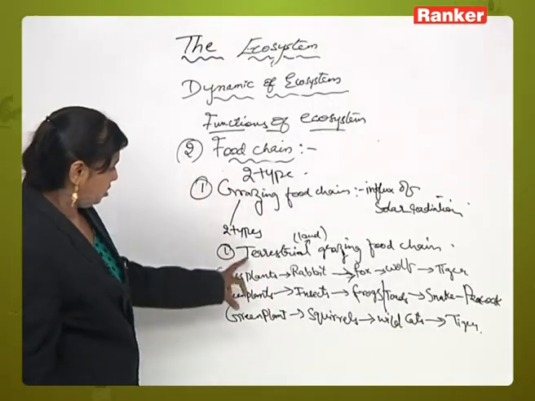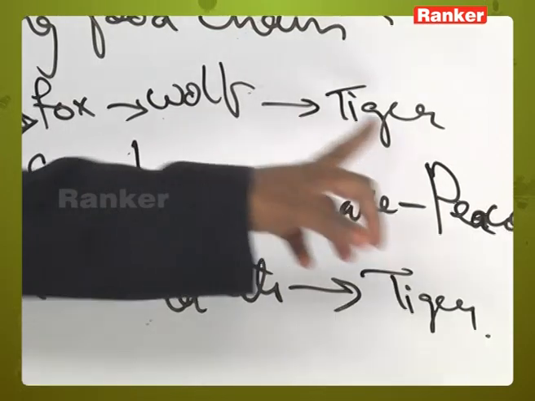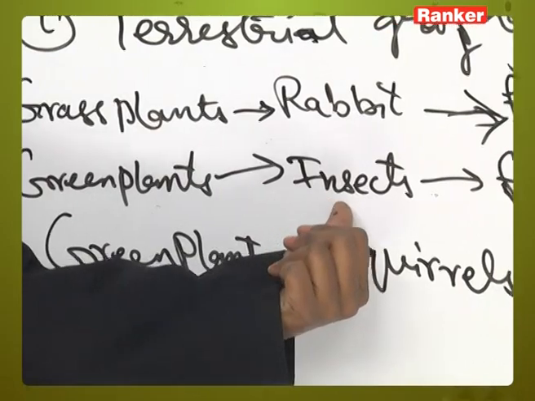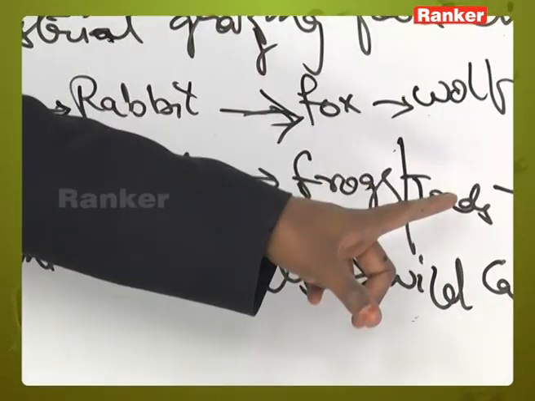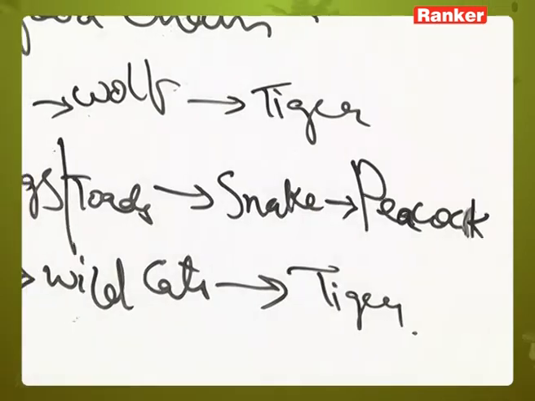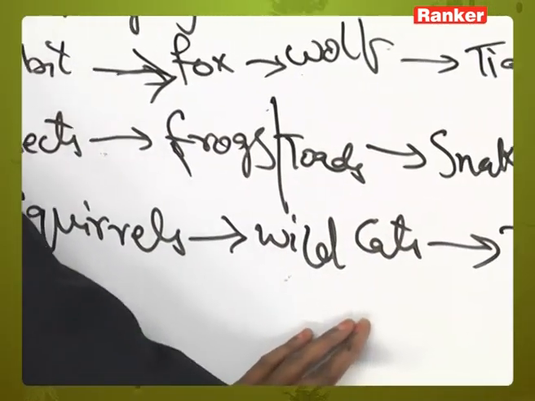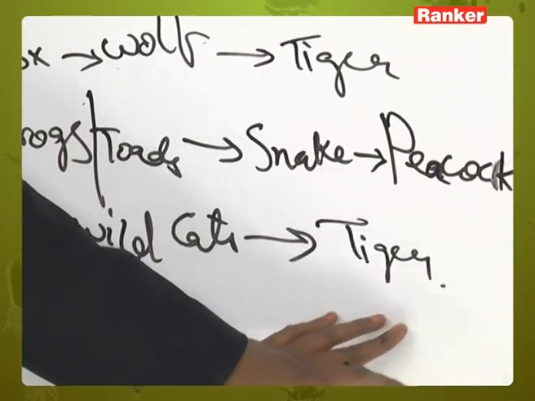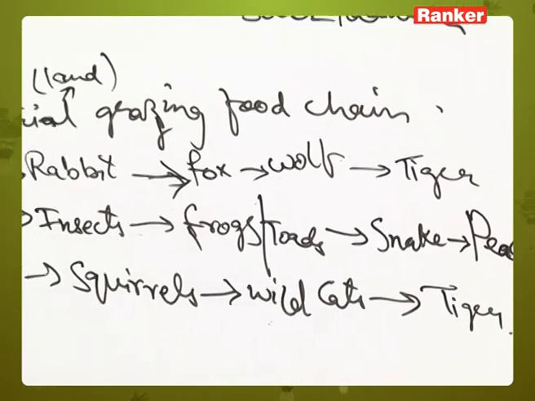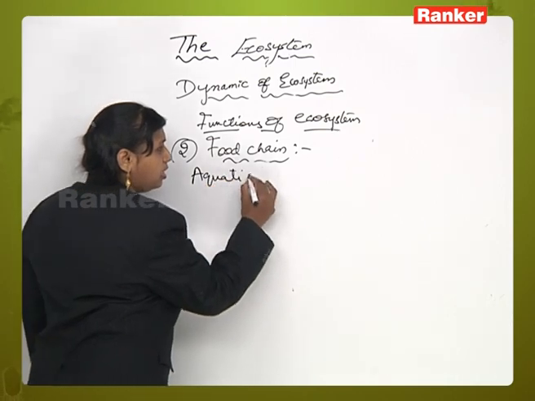Right? So grass plants are eaten by rabbit, rabbit is eaten by fox, fox is eaten by wolf, wolf is eaten by tiger. Similarly, green plants are eaten by insects, insects are eaten by frogs or toads, that is eaten by snakes, snake is eaten by peacock. Next, one more example, green plants are eaten by squirrels, squirrels are eaten by wild cats, and wild cats are eaten by tiger. So this is about the terrestrial grazing food chain. Now we will talk about the aquatic grazing food chain. Now, aquatic food chains.